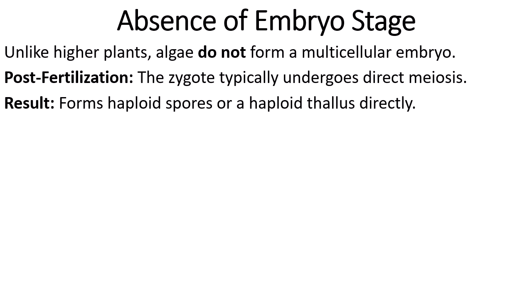This is a very unique characteristic that there is absence of embryo stage. So unlike other plants, algae do not form a multicellular embryo. And after the process of fertilization, the zygote typically undergoes direct meiosis and produces the spores. And these haploid spores formed after the meiosis can grow into a new thallus directly. So this is a very unique feature of algae.